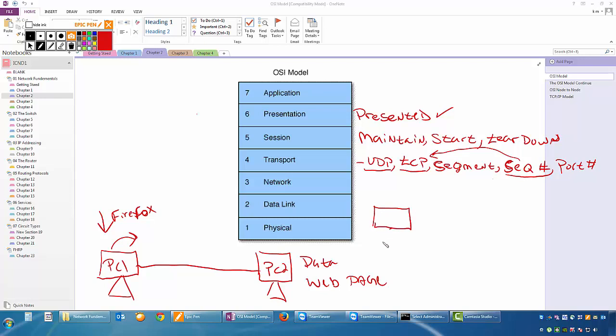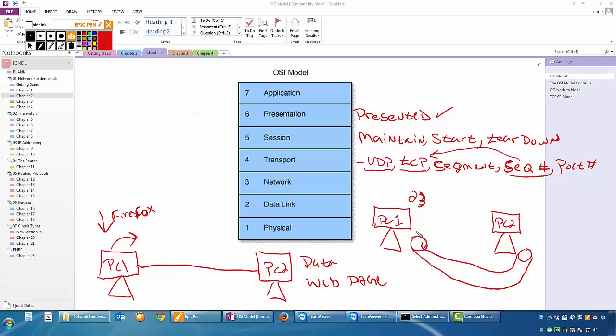If this PC1 is sitting here, and I'm trying to send data over to PC2, and I want to send it out port number 23, I'm going to send this data through this nice little wormhole, bending space and time itself. Yeah, right. Going down port 23 over to this PC. Now, that's one way of looking at it.